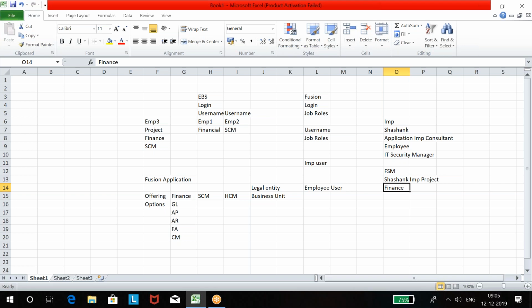Now, if I have completed GL related setups, I want to do testing on GL functions. GL functions like how to create journals, how to post journals, how to reverse journals, how to use suspense account, how to create recurring journals, how to consolidate data in ledgers. So if you want to perform all these, then you need access to GL job roles. See, these are not GL job roles. These are technical job roles. I need a job role related to GL. So there are some job roles provided for GL. I'll tell you what job roles are provided for the GL application.